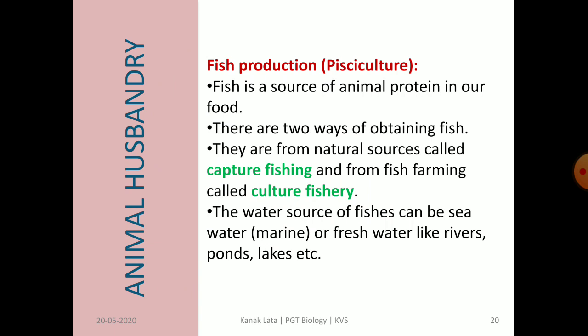Next is fish production, that is also called pisciculture. Fishes are also a source of animal protein in our food. Capture fishing and culture fishery are the two main ways of obtaining fishes. Capture fishing is from natural sources, whereas culture fishery is fish farming. Fishes are of two types, that is freshwater fishes and marine water fishes. On the basis of the location where they are present, the type of fishes is determined.